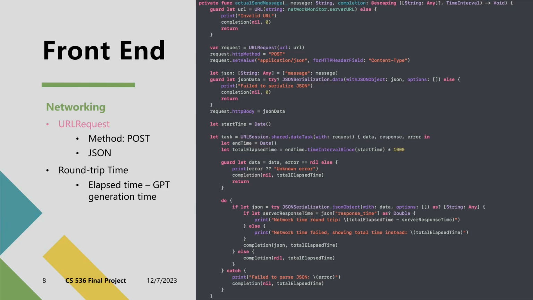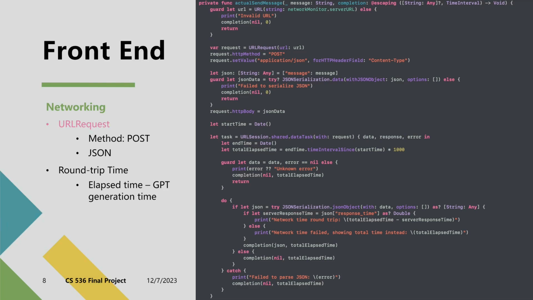To transmit this data, our application employs a built-in function called URLRequest. We utilize this function to create a POST request, where the HTTP body is set to contain the user's message in JSON format. This setup enables us to efficiently and reliably send the user's input to our server.